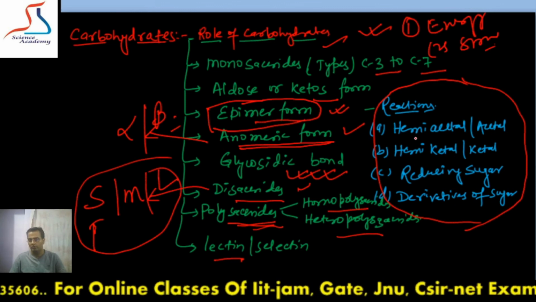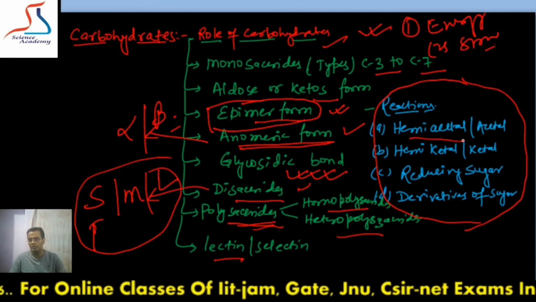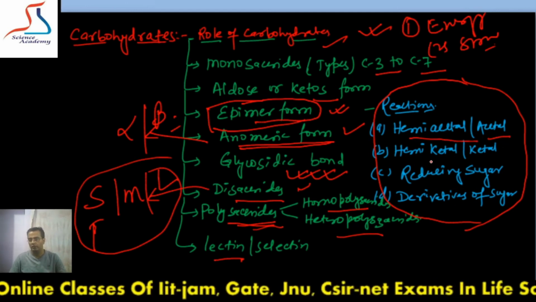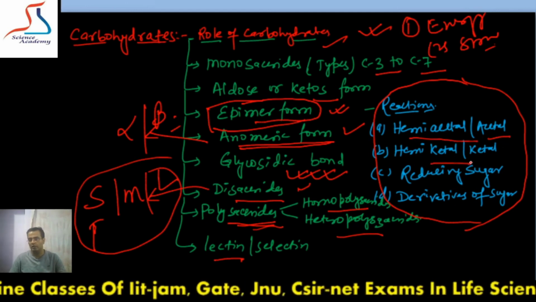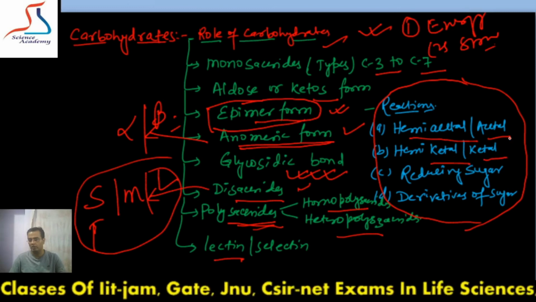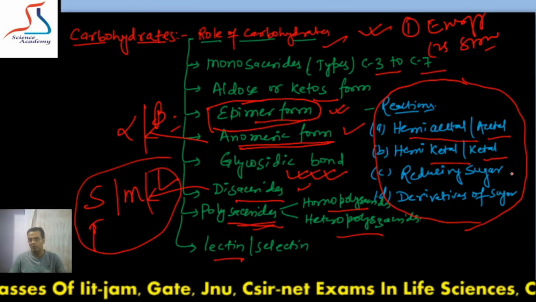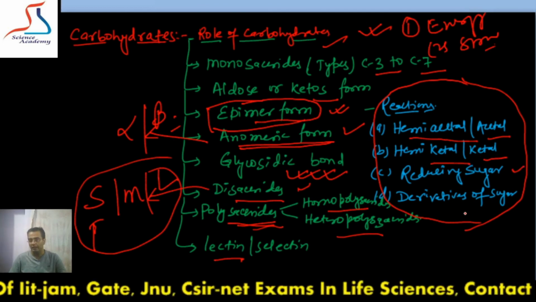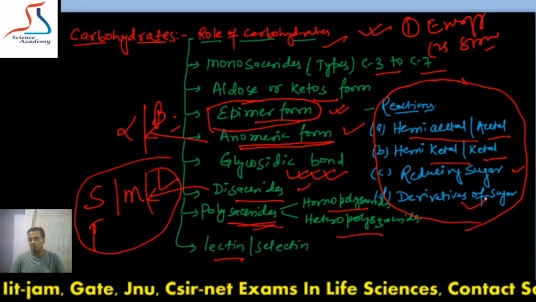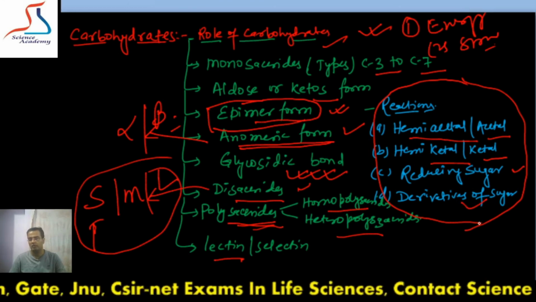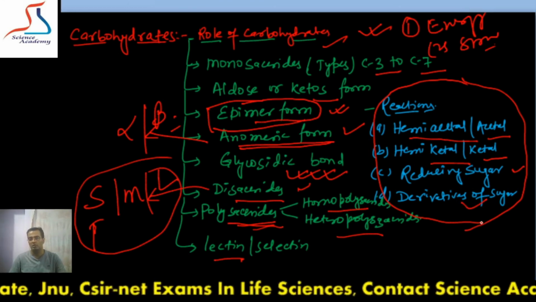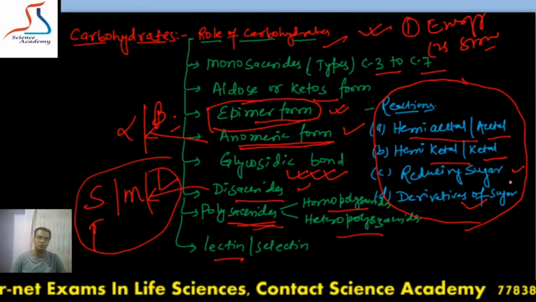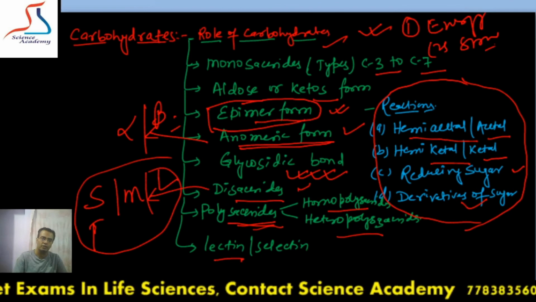They show reactivity to form hemiacetal or acetal with alcohol. In a similar way, if the ketose form reacts with alcohol, it forms hemiketal or ketal. What are the structures of those? What is the difference between reducing and non-reducing sugar? And then derivatives of sugar, which include N-acetyl glucosamine, N-acetyl galactosamine, N-acetyl muramic acid, glucosamine, deoxyribose. These are the derivatives. You have to study them in detail.